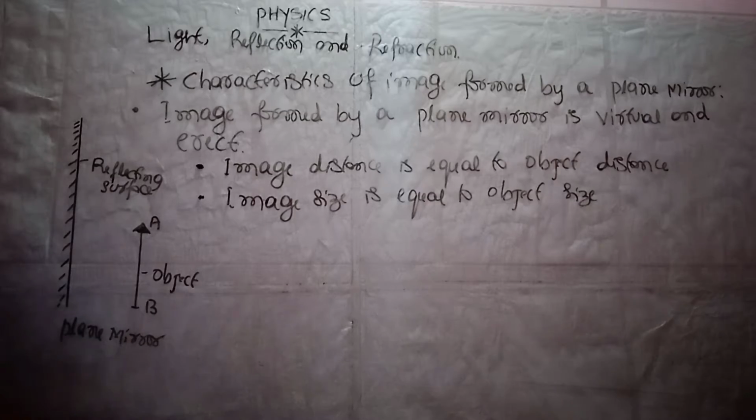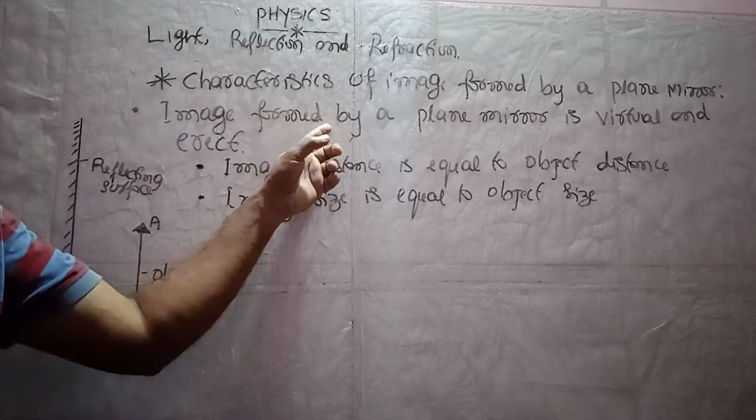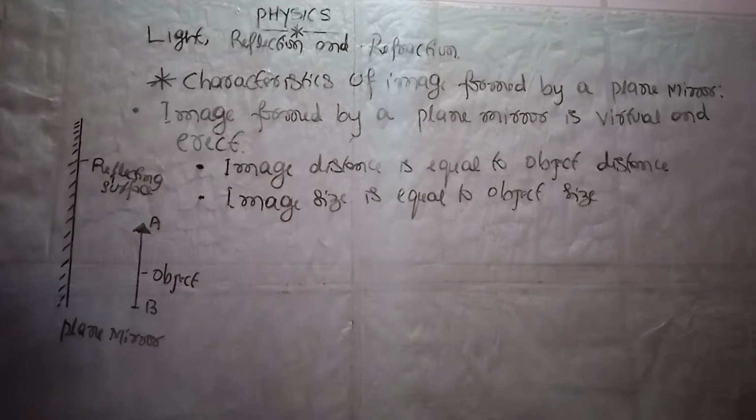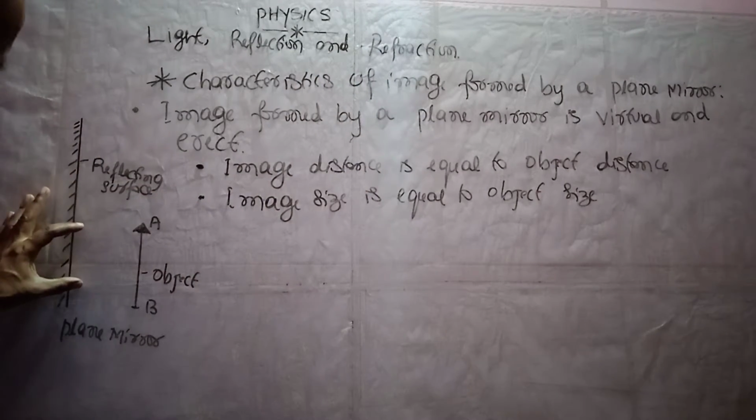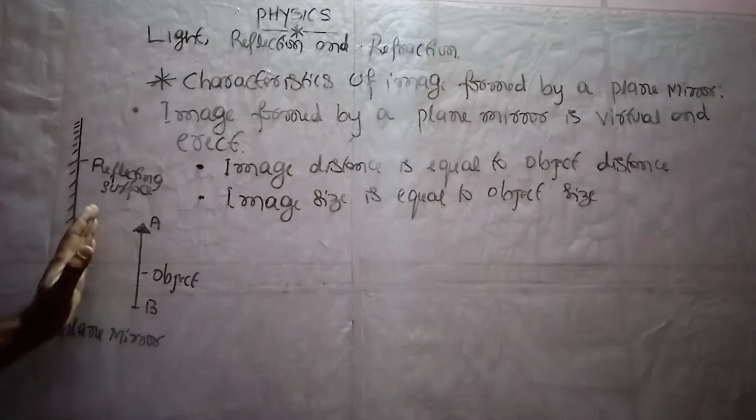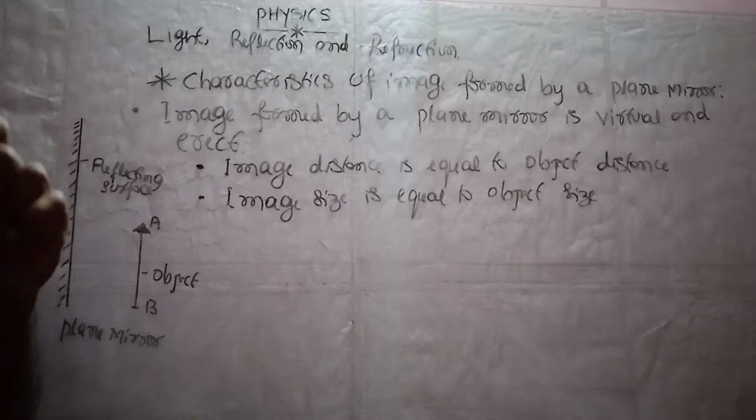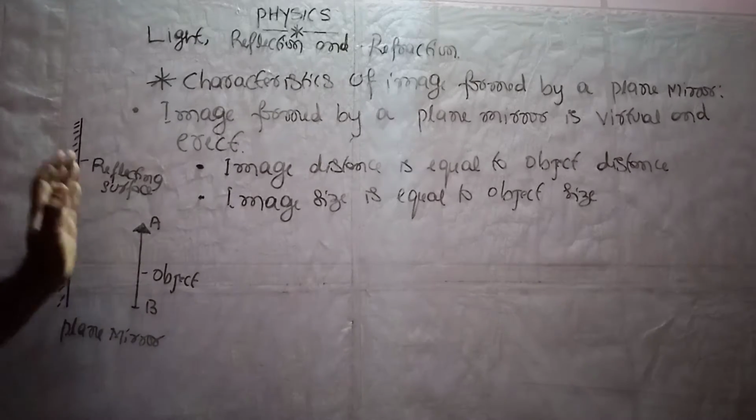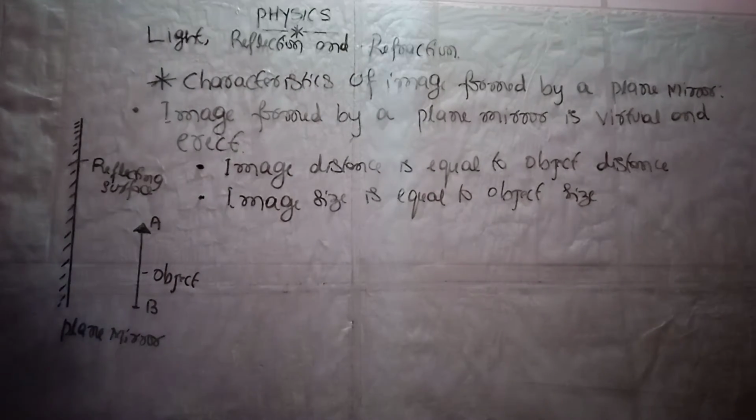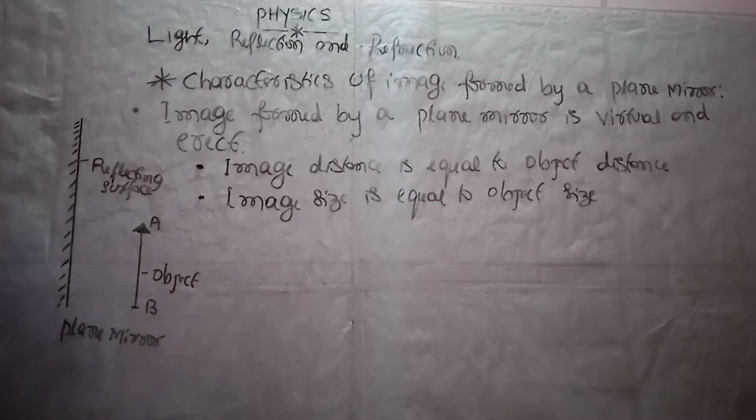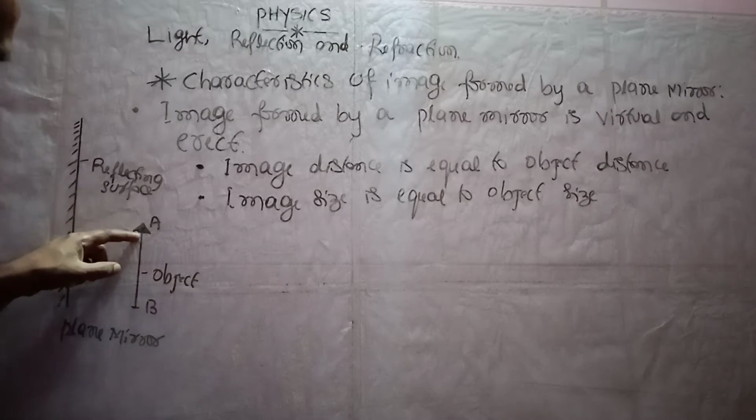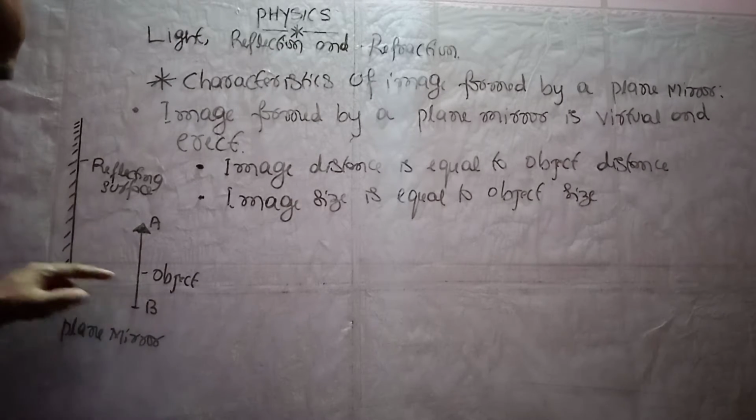So clearly understand, my dear students, the image formed by a plane mirror is virtual and direct. Here, this image we can get on the surface of the mirror, but we can't get it somewhere else. So this is virtual. The image can be got only on the reflecting surface of the mirror. We can't get it on another screen. So that image is a virtual image, not a real image, and it is direct. A will be here only, and B will be here only.